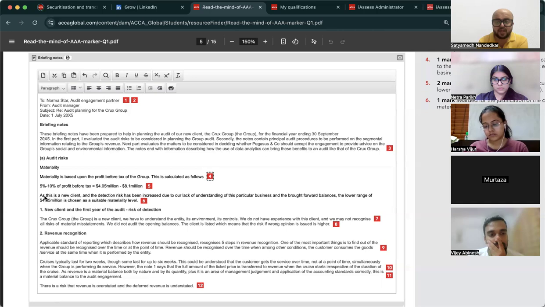Then justification, as this is a new client and the detection risk has increased due to our lack of understanding of the particular business and the brought forward losses, the lower range of 4.05 is chosen as a suitable materiality level.